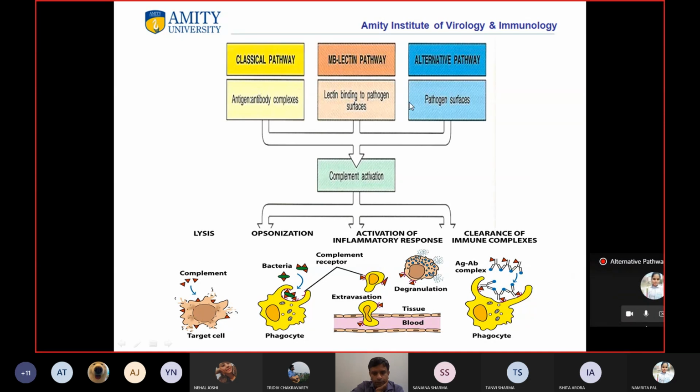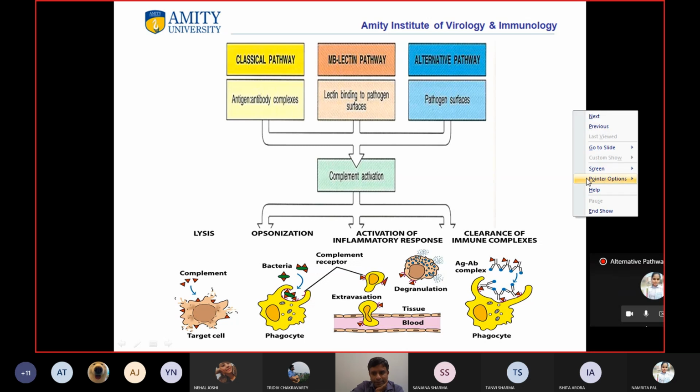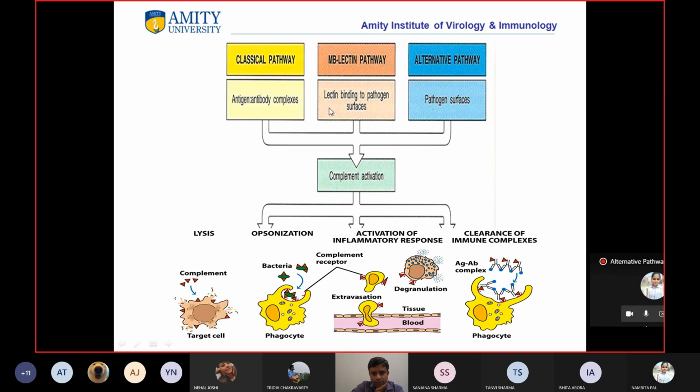Students, if you remember, we have already seen this slide, and we have now understood the classical pathway, which is mediated by an antibody.